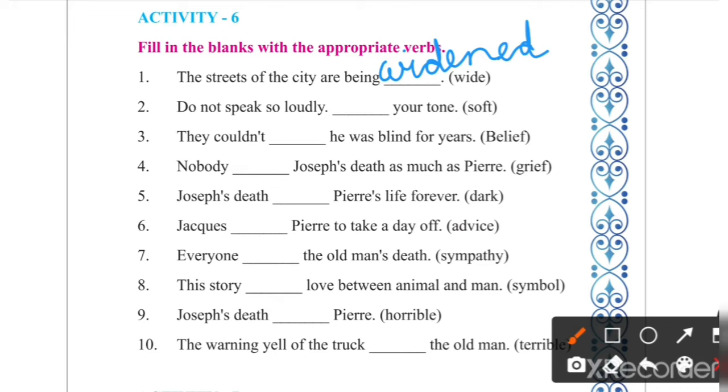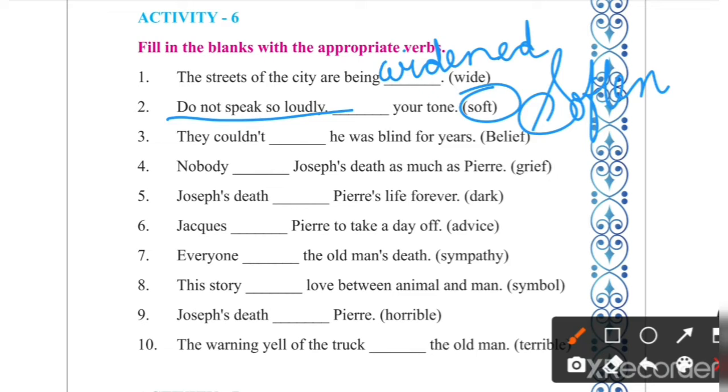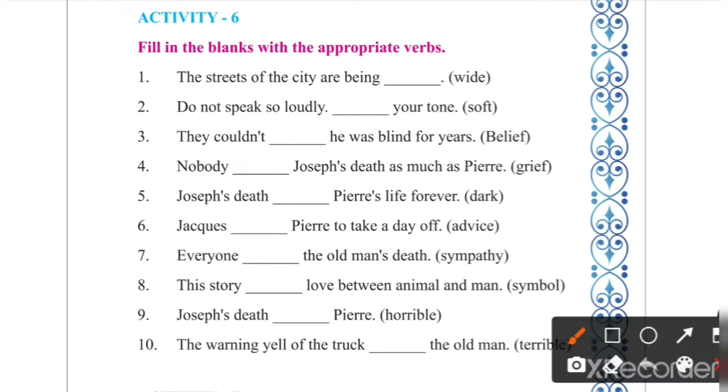Then second one. Do not speak so loudly. In the bracket the word given is soft. You have to make the verb form of soft. And what is the verb form of soft? Soften. S-O-F-T-E-N.